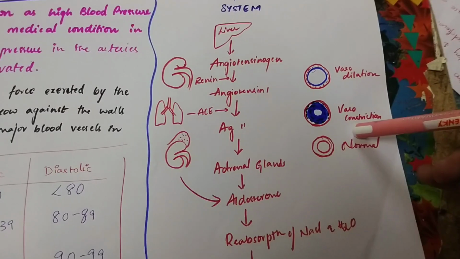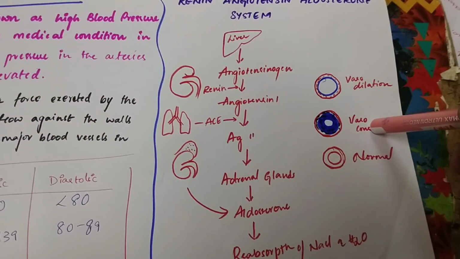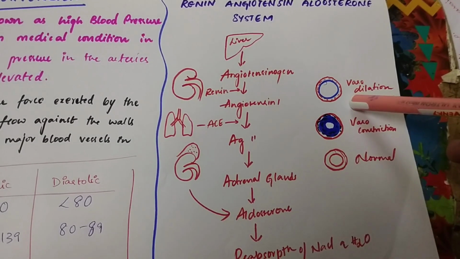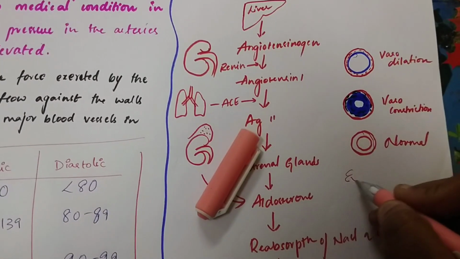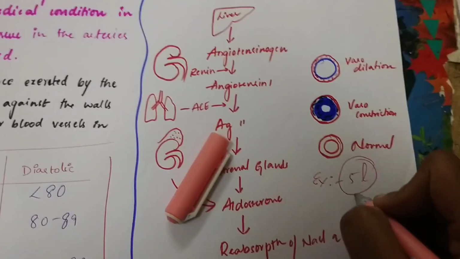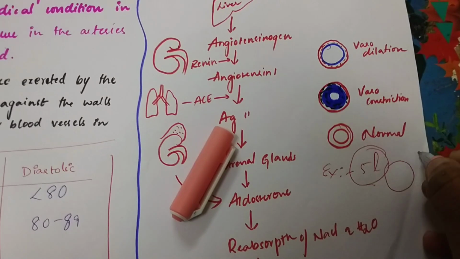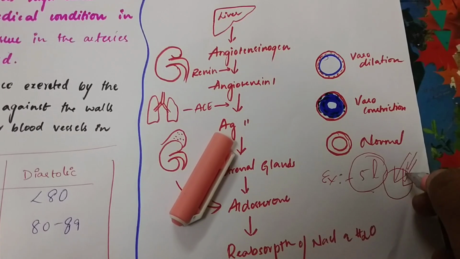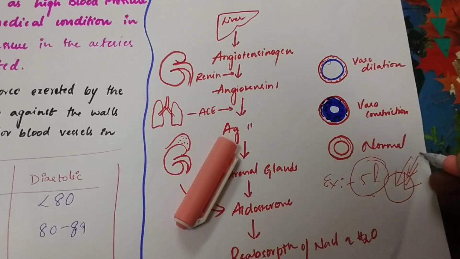Then coming to hypertension, vasoconstriction. Why? Vasoconstriction means in this condition the normal blood flow, just as an example, say our blood flow is 5 liters. Just imagine, in the vasodilation condition there is no resistance, there is no need to put a force over here, and the blood will circulate all over the body normally.